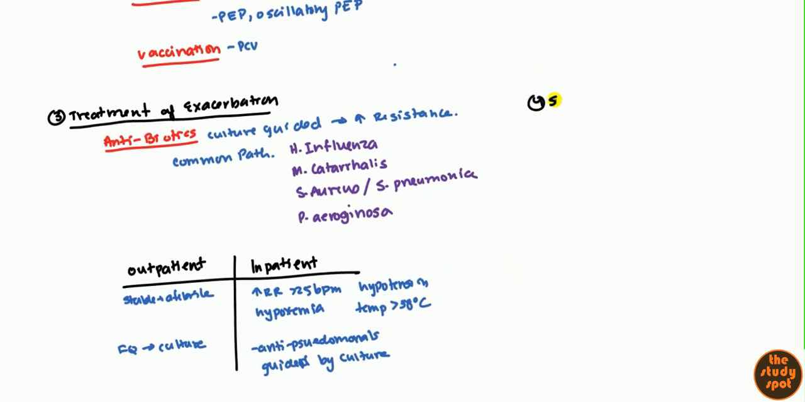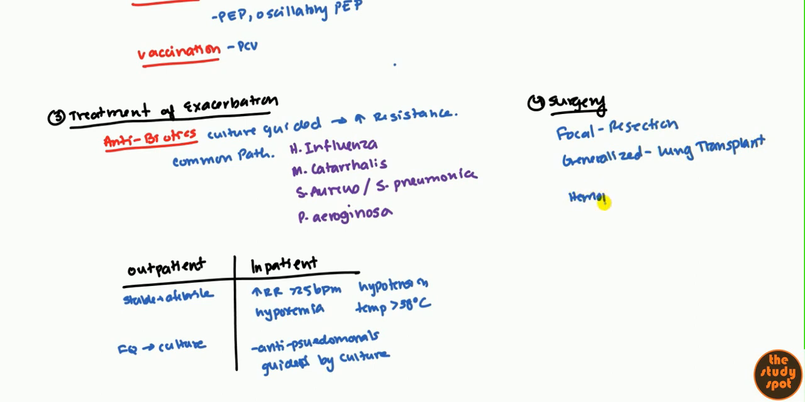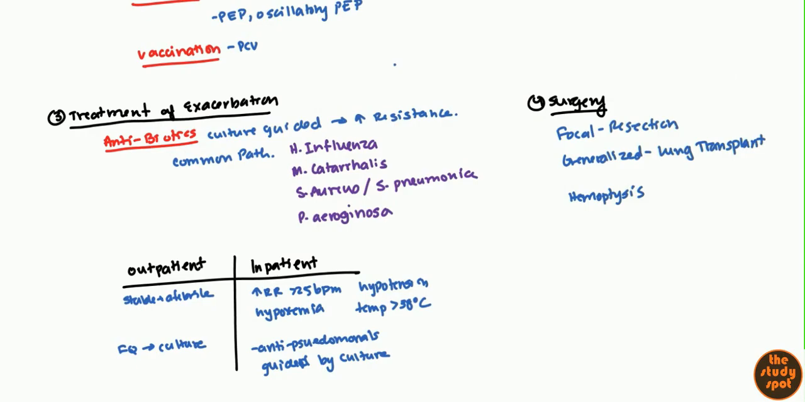Now, finally, let's talk about the surgical option. A lot of times surgery is done. If it's focal, you can do a resection of the area which has bronchiectasis. If it's more generalized, then you probably need to replace the whole lung, so you do an entire lung transplant. And finally, you want to do surgery if there is severe hemoptysis. If a patient is coughing up a lot of blood and becoming hypotensive, then you do surgery, find the vessel that's bleeding, and then occlude it or cauterize it, and prevent that blood loss.